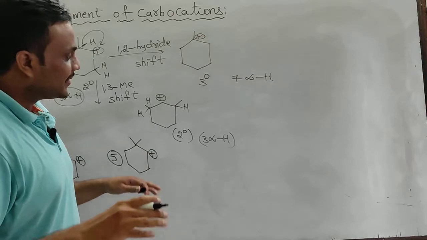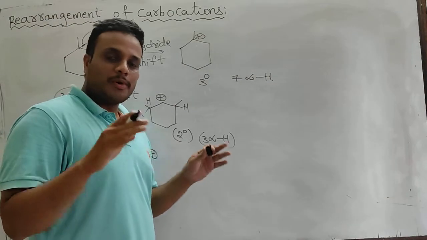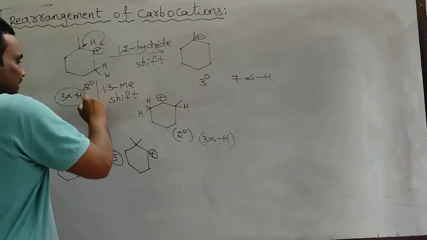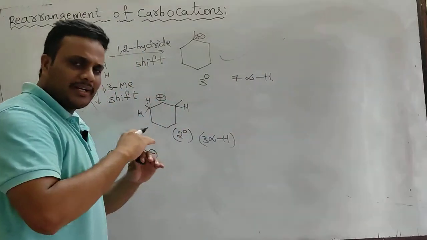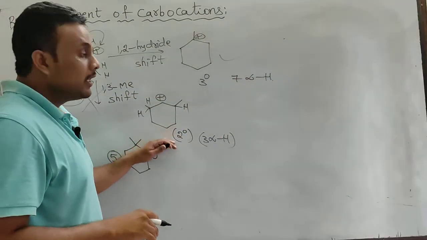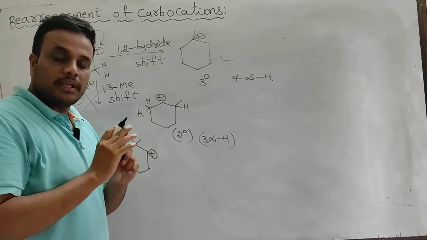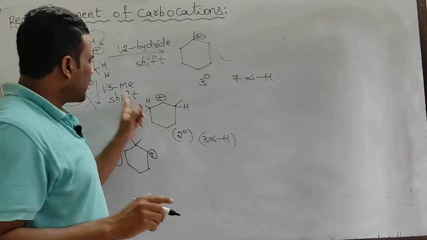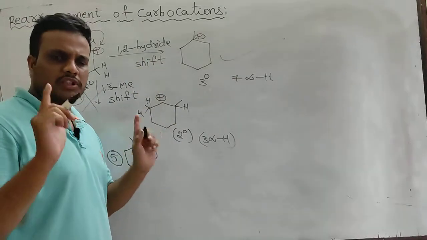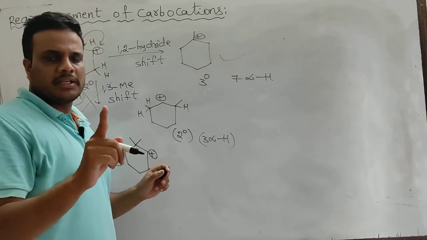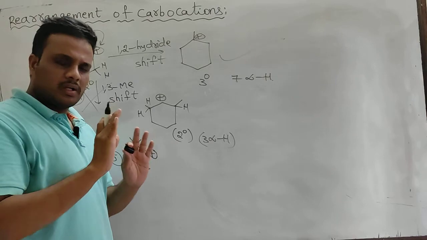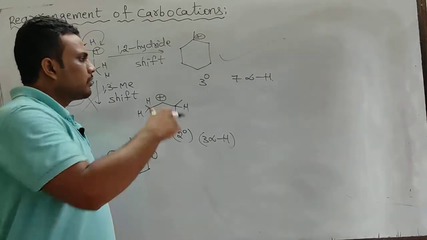Already I told you, in rearrangement we have to go for the most stable carbocation. This is incorrect, this is correct. No need to think. If this carbocation is more stable than this, then also you don't need to see anything. Only you see among these three which is most stable. Only one thing you see. The second most stable, don't see. The most stable carbocation, you go with this one.